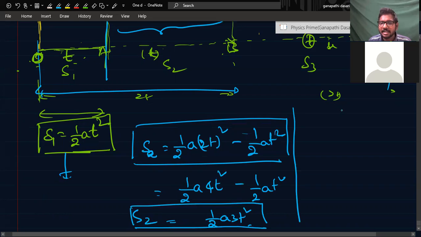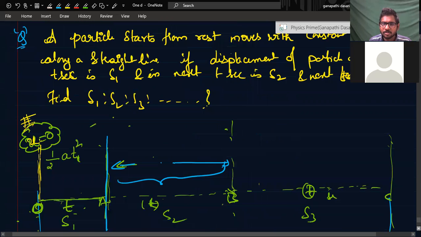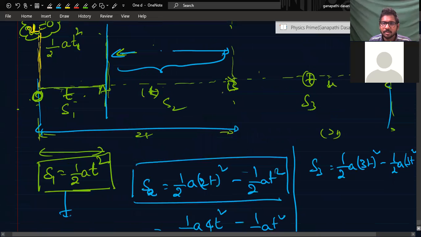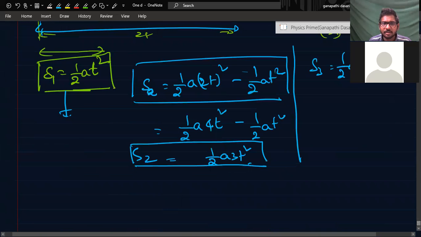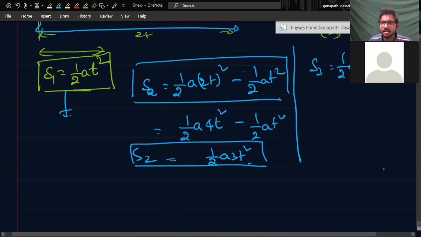Now, how to get S3? S3 is equal to half into a into 3t whole square minus half into a into 2t whole square. Sorry, it will be half into a into 5t square. The answer is how much? Half into a into...